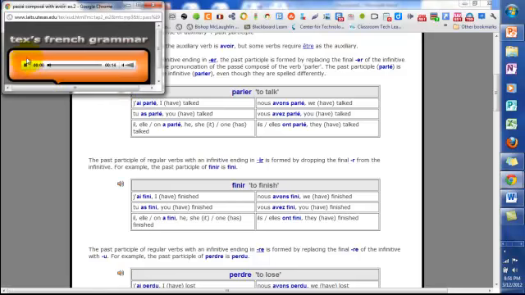Listen carefully. Parler. J'ai parlé. Tu as parlé. Il a parlé. Elle a parlé. On a parlé. Nous avons parlé. Vous avez parlé. Ils ont parlé. Elles ont parlé.